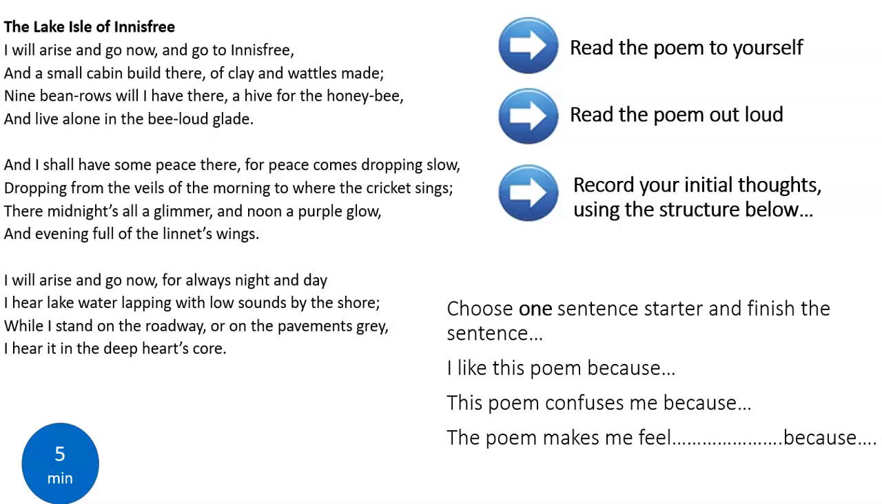You're going to read the poem to yourself, and then I'd like you to read the poem out loud, or maybe you could read it to somebody at home or get them to read it to you. You'll also quite easily be able to find versions of this online as well if you prefer to listen to somebody else read it. And then I'd like you to record your initial thoughts using that same structure that we used for Island Man. So read the poem, read it aloud, and then choose one of the sentence starters at the bottom. I like this poem because, the poem confuses me because, the poem makes me feel something because, and just complete that sentence, please. It'll probably take about 5 or 6 minutes to do that.